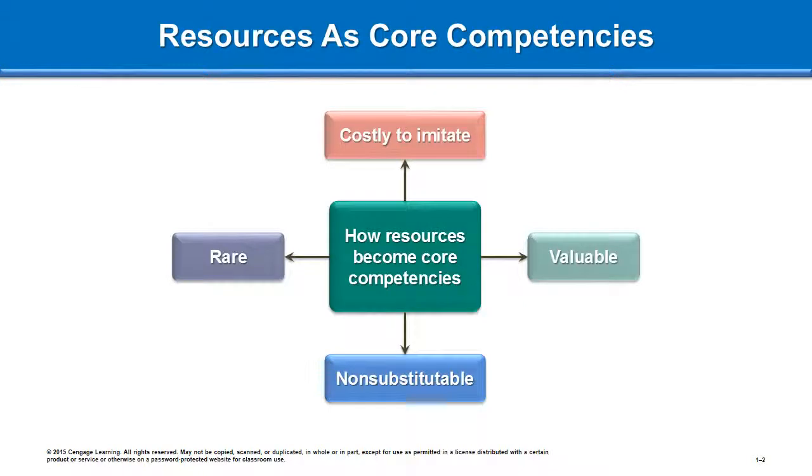Resources and capabilities can lead to a competitive advantage when they are valuable, rare, costly to imitate, and non-substitutable. Resources are valuable when they support taking advantage of opportunities or neutralizing external threats. Resources are rare when possessed by few, if any, competitors. Resources are costly to imitate when other firms cannot obtain them inexpensively. And resources are non-substitutable when they have no structural equivalence.